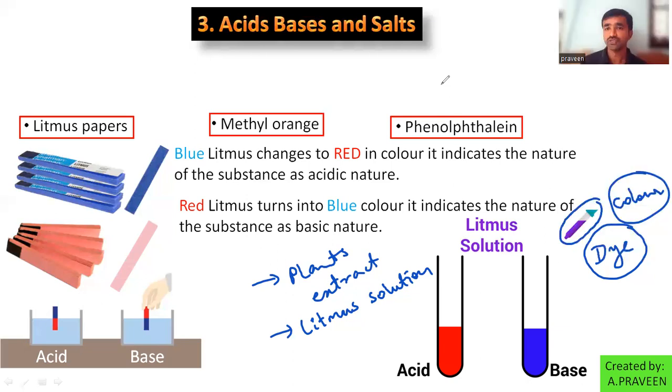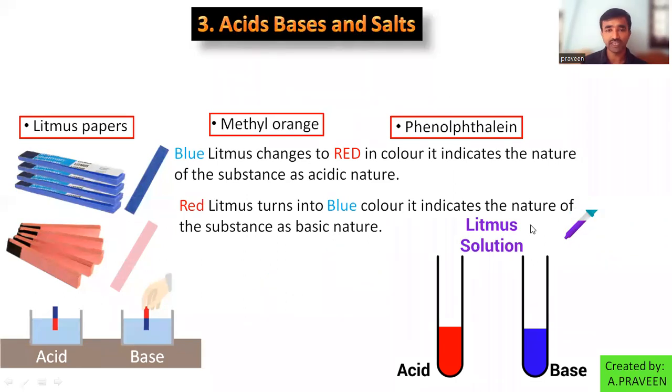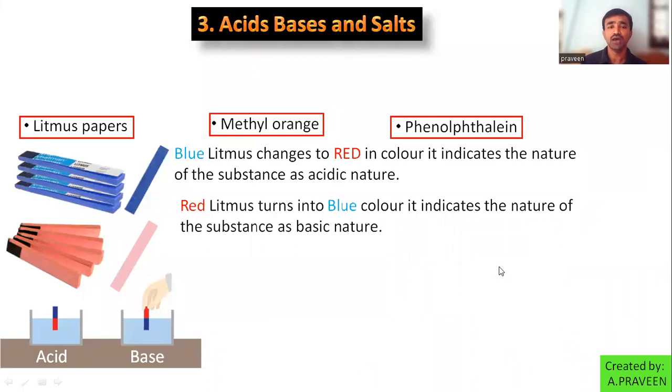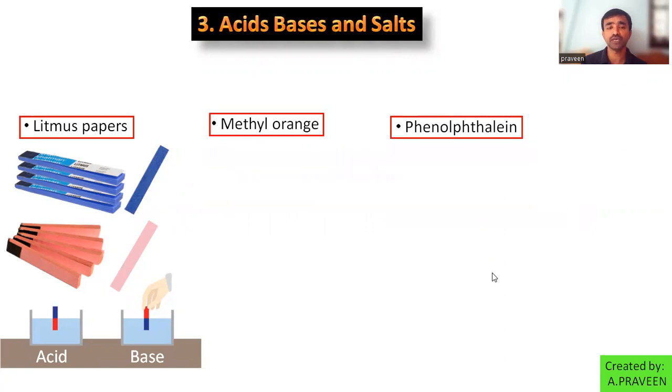Yes. Okay. So now we will change the concept here. You got experience about the litmus papers and litmus solutions. Now I'll take the concept of methyl orange. Methyl orange is a solution which is available in orange or red orange color, not completely red. So this is methyl orange solution. We can add that methyl orange solution into the acidic medium and basic medium, right?